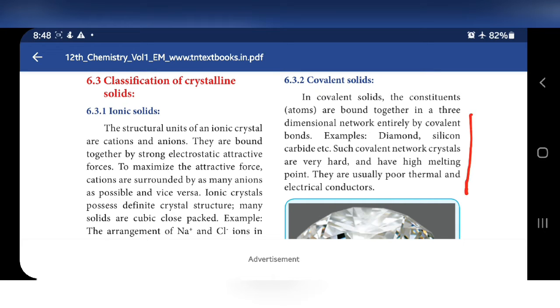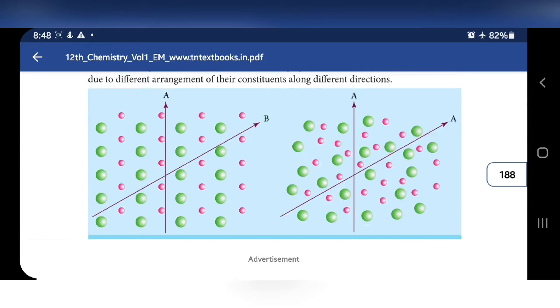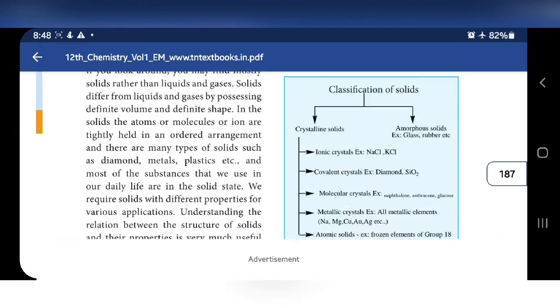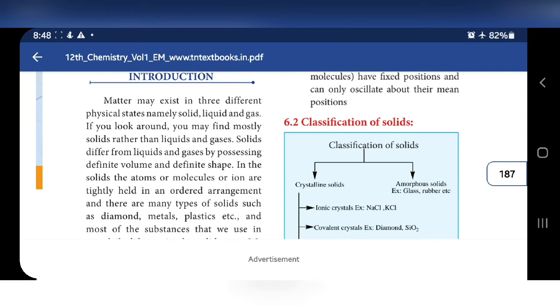Solid state. Matter exists in three forms generally: solids, liquids and gases. Last year we learned the gaseous state. So now we are going to learn the solid state.